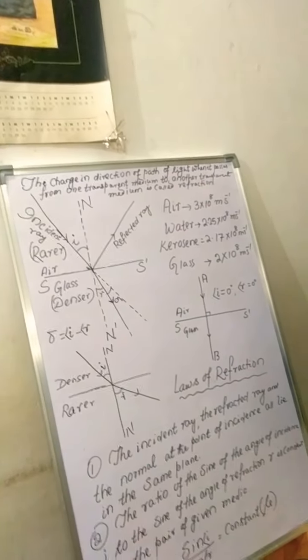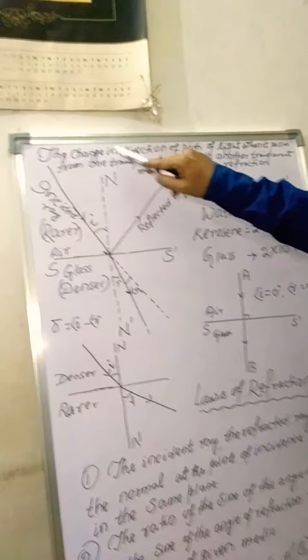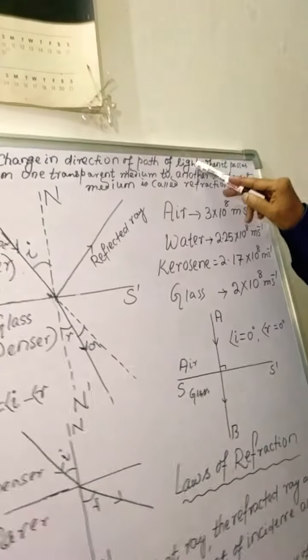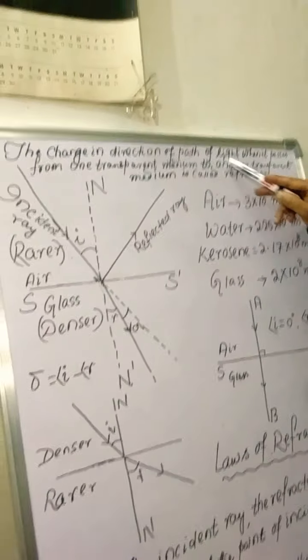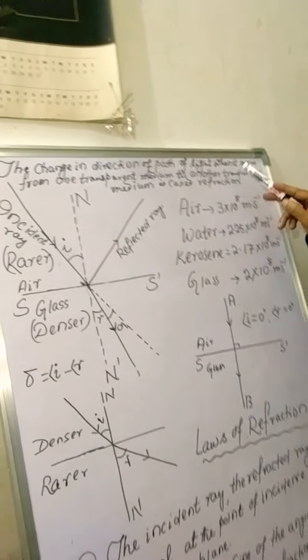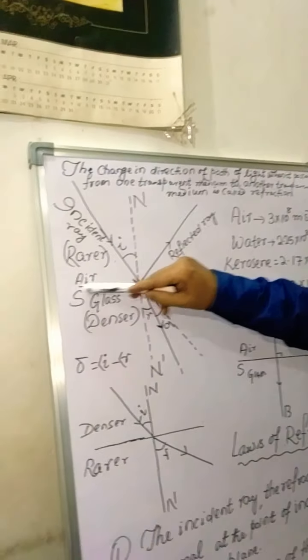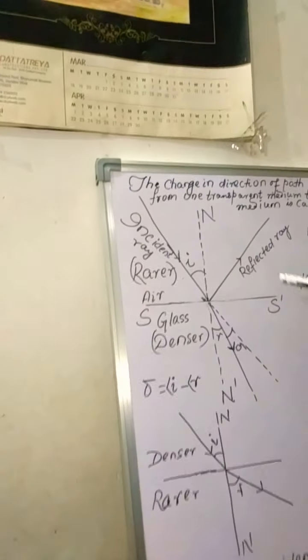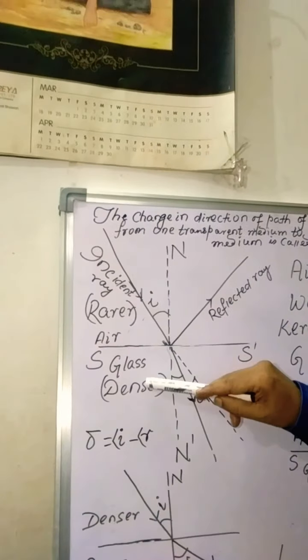Now come to the definition of refraction. All of you look at here. The change in direction of path of light when it passes from one transparent medium to another transparent medium is called refraction. Now look at here. This is the surface of separation S S dash. This is air. Air is a rarer medium and glass is a denser medium.